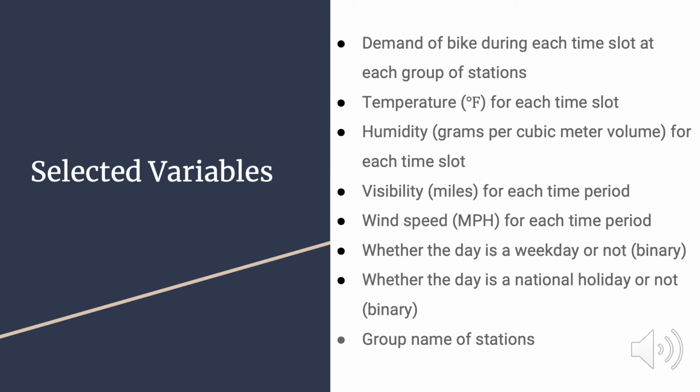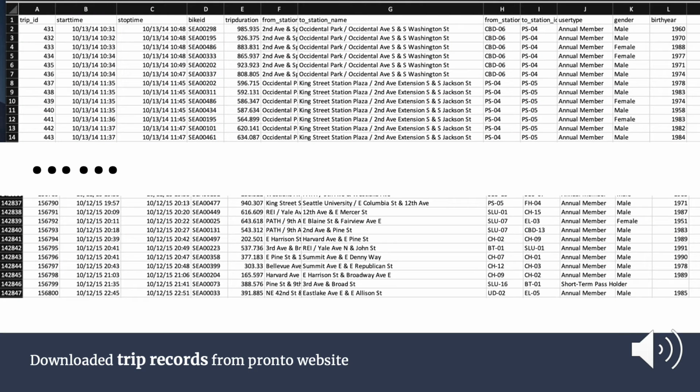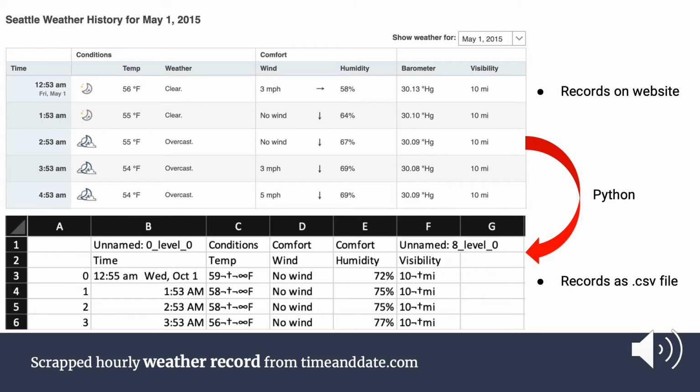Here are the variables we decided to include in the model, which are demand, station, date and time, and a couple of weather indicators. Now let's walk through our data pre-processing process. This is the data that we downloaded from Pronto's website. Next, we need to scrape hourly temperature, humidity, visibility, and wind speed records from timeanddate.com using Python with packages including requests, Selenium, and pandas via the website's HTML tags and save it as a CSV file.